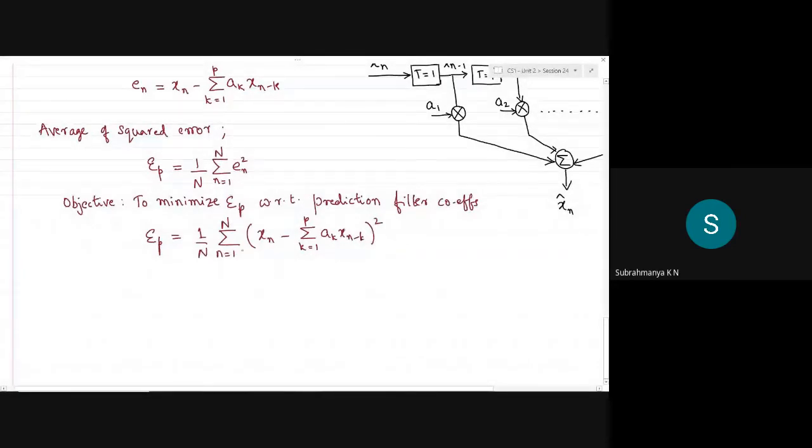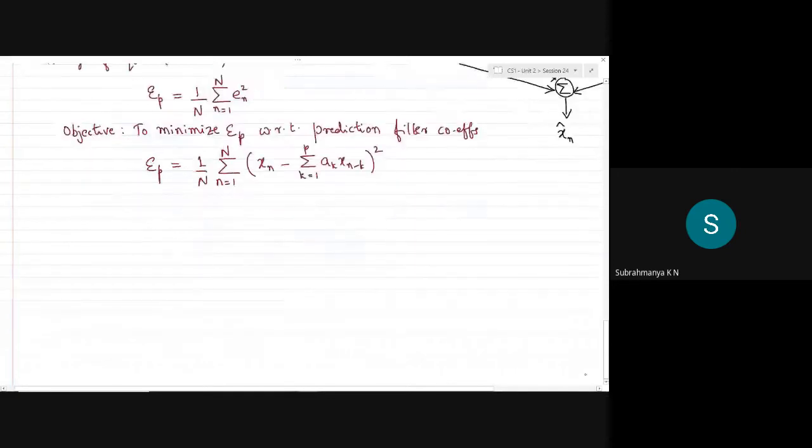As we know, with the basic principle of calculus, I need to take the first-order differentiation of this EP with respect to the filter coefficient. There are p filter coefficients involved here, so I need to differentiate with respect to each of them to find each of those values.